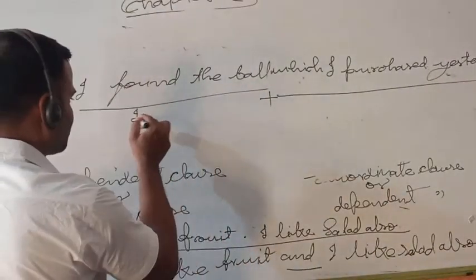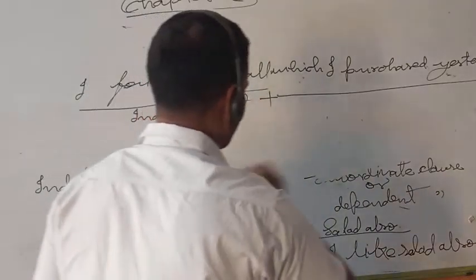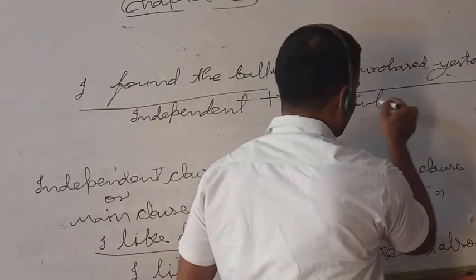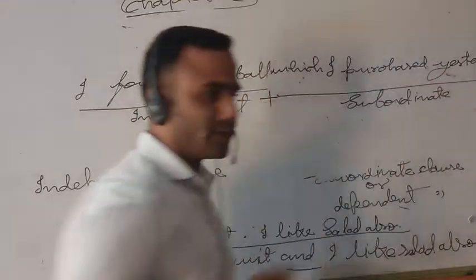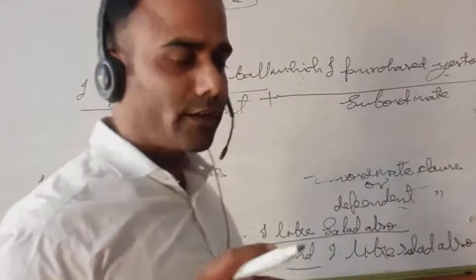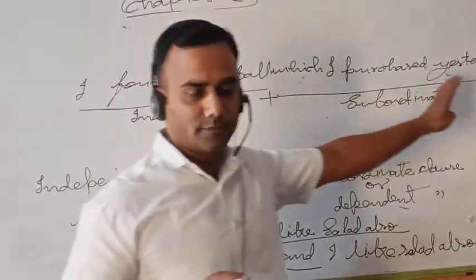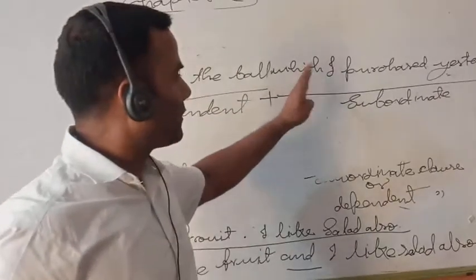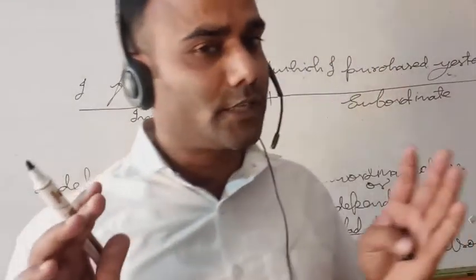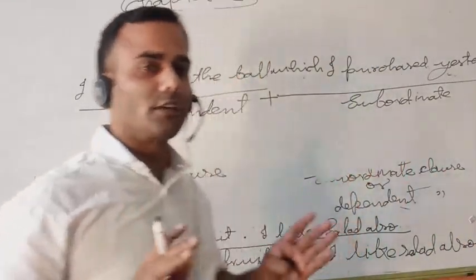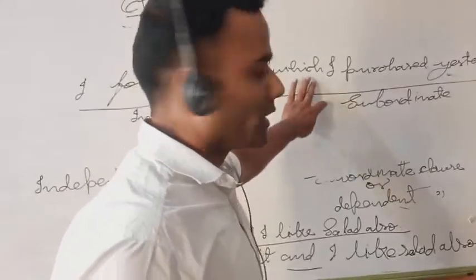The first one is the independent clause, and the second one is the subordinate clause. How will we decide that this one is subordinate? It starts with a conjunction, with the help of an adverbial or adjectival conjunction, or a relative conjunction may also be used here.